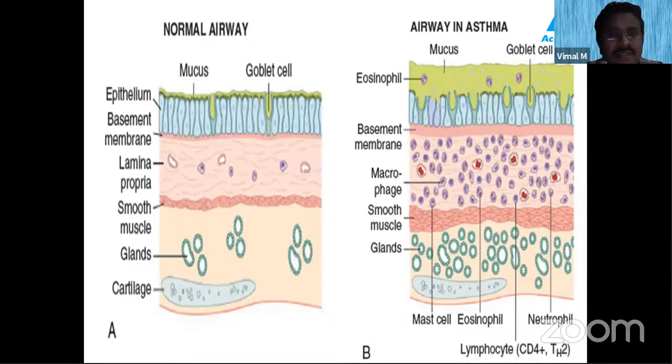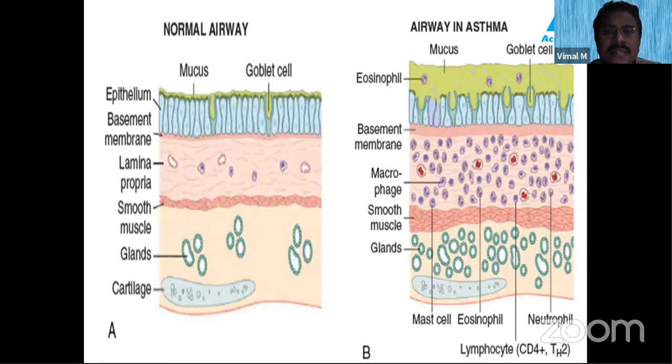If a child with that background develops asthma, it is mainly extrinsic asthma. In extrinsic asthma, it is mainly the antibodies, especially IgE, immunoglobulin E, that play a role. If we estimate immunoglobulin E, it will be elevated in extrinsic asthma.